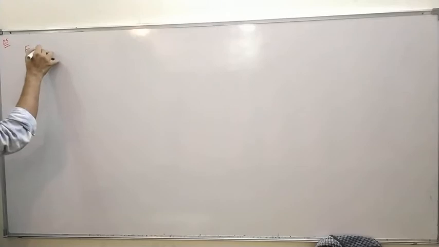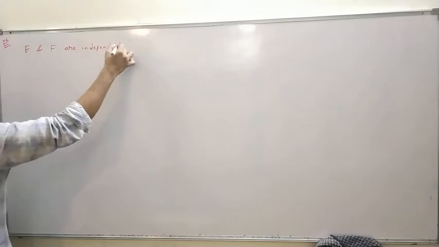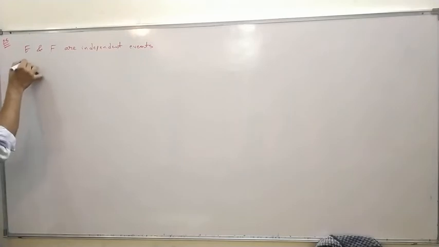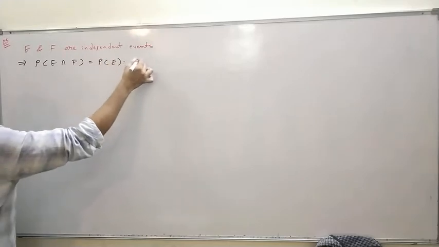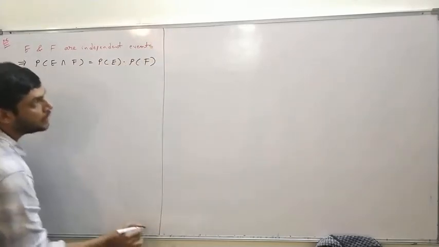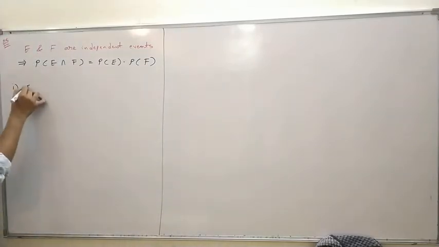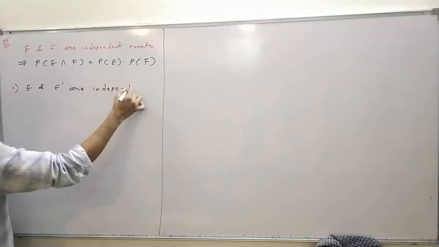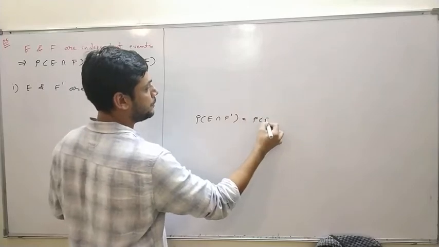If E and F are independent events, as given in the question, we can write that P of E intersection F is equal to P of E into P of F. Now the first thing we have to prove is that E and F dash are independent. Means we have to prove that P of E intersection F dash is equal to P of E into P of F dash.